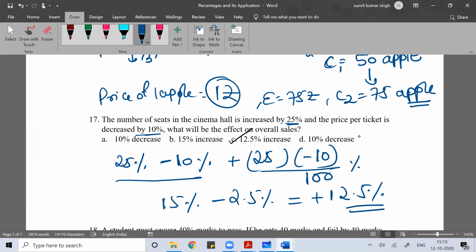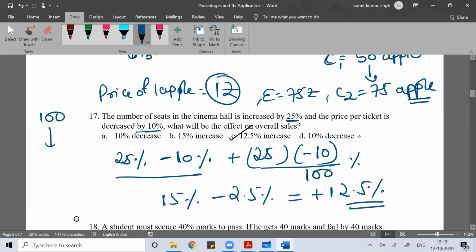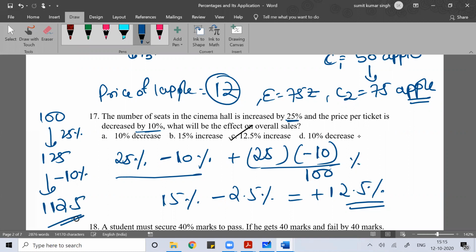Any doubt, anyone? You can solve it by this also. Take 100, increase it by 25% to 125, and then decrease by 10%. Then it becomes 112.5. So the net increase is 12.5%.